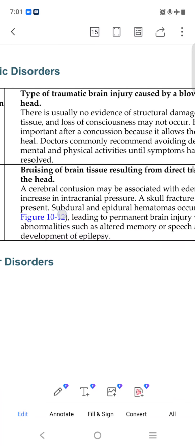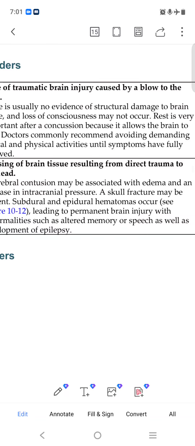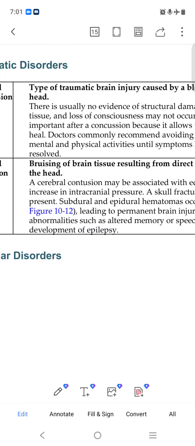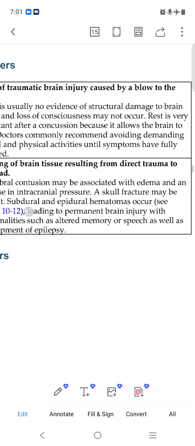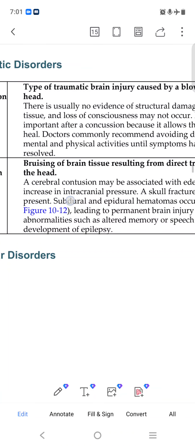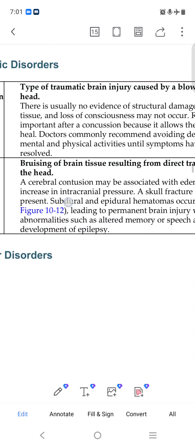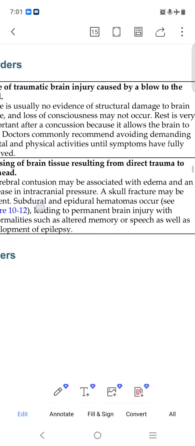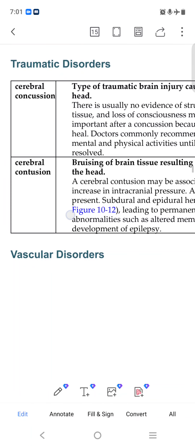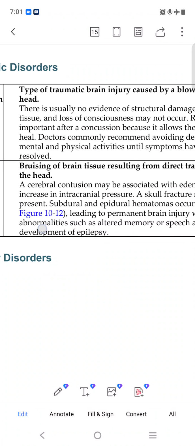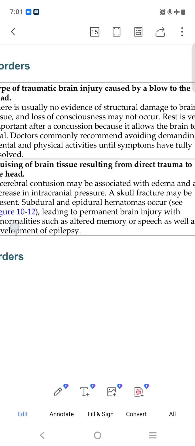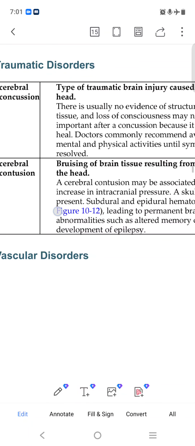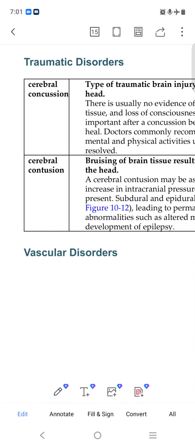Rest is very important after the concussion because it allows the brain to heal. Doctors commonly recommend avoiding demanding mental and physical activities. So concussion is a type of traumatic brain injury caused by a blow to the head. When an accident happens, there is concussion.